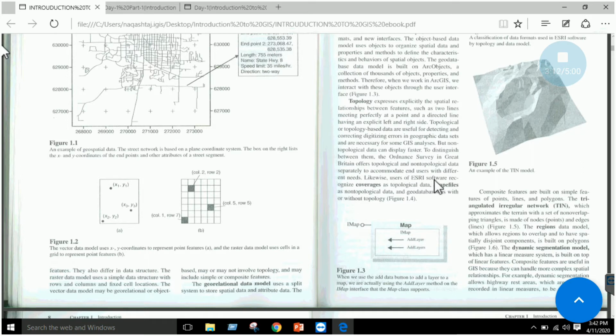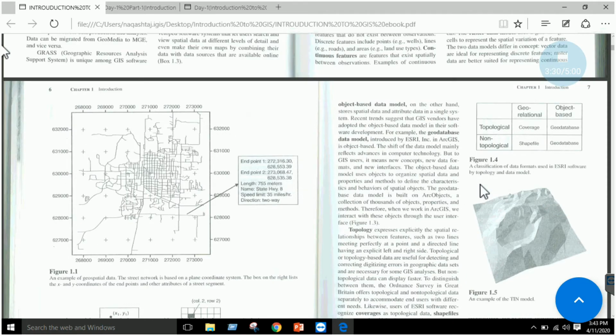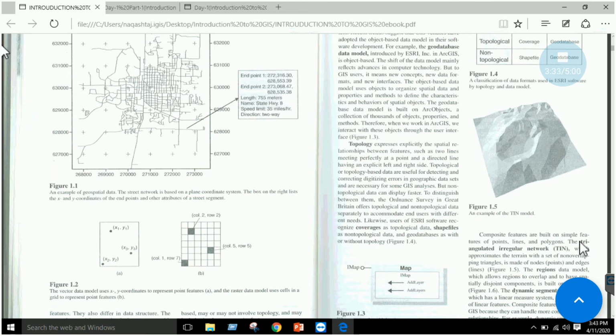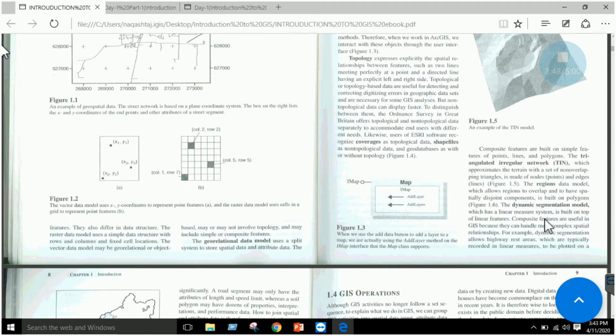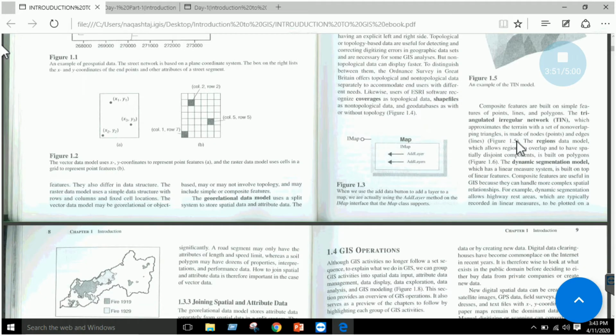So we have the Esri coverage, which is a data format. We have the shape file. We will be mostly dealing with the shape file, .shp. Our vector data is stored in shape files, right? We will now use these shape files and see what a shape file is. And similarly here you can see a TIN, which is a triangulated irregular network. I will generate a TIN in ArcMap, then you will understand what this TIN means. It is basically a 3D visualization or 3D representation type of thing. I will not go into this detail right now because in the practical section, when we cover the TIN model, we will have a clear idea, right?